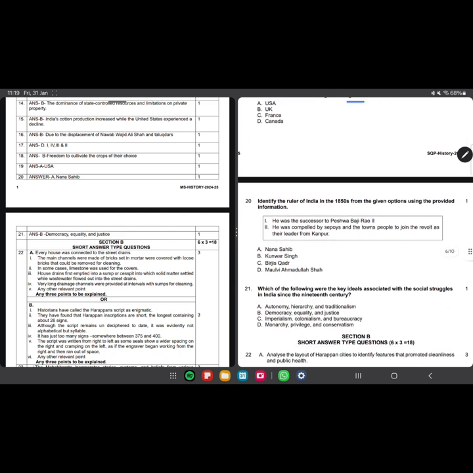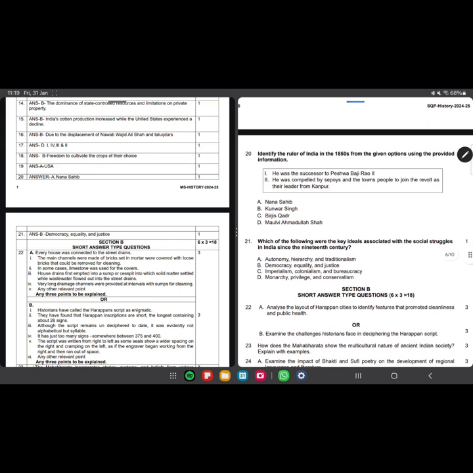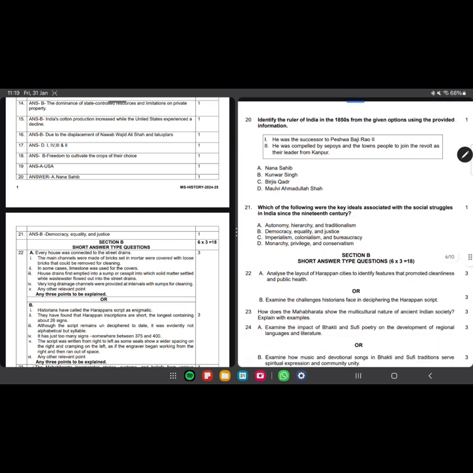Identify the ruler of India in 1850s from the given option using the provided information. He was a successor to Peshwa Bajirao II. He was compelled by the sepoys and town people to join the revolt. As their leader from Kanpur, he was Nana Sahib. Okay. Which of the following were the key ideals associated with the social struggles in India? The key ideals associated were democracy, equality, and justice.